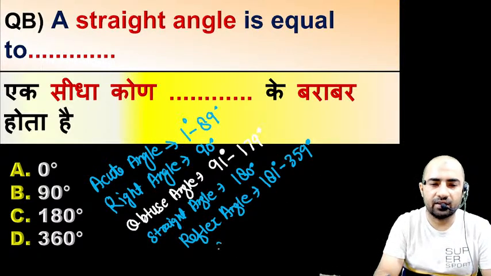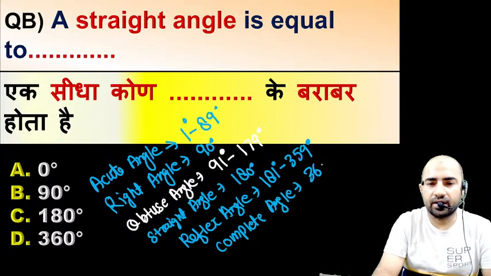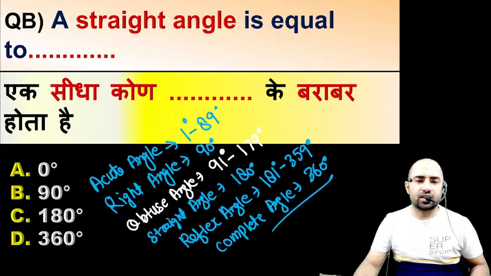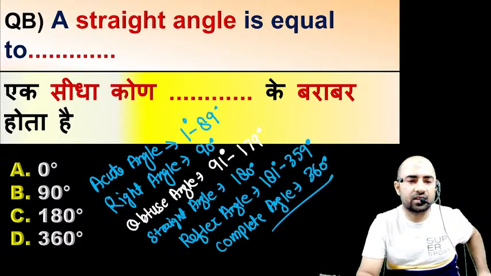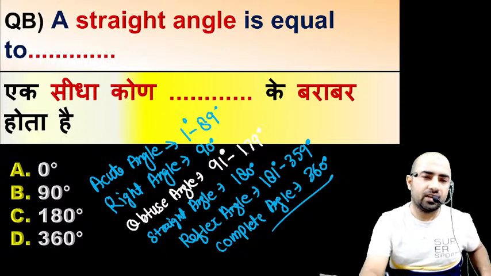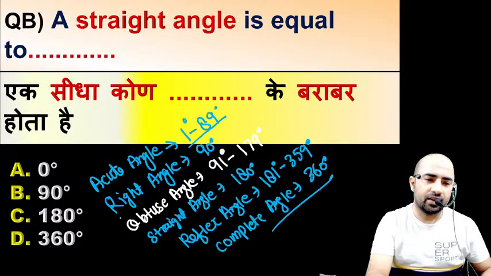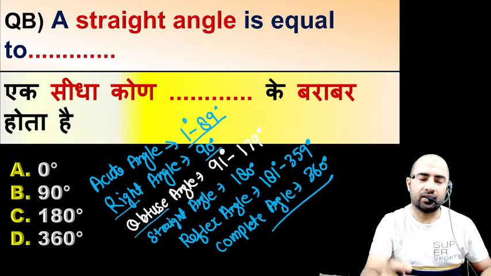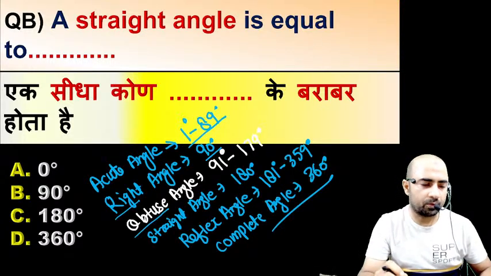And finally we have our sixth angle, which is called the complete angle, and the value of complete angle is always 360 degree. So according to magnitude of the angle, we have six types of angle. From 1 degree to 360 degree we have six types of angle. Whenever you have any angle from 1 to 89, the angle is called acute angle. Whenever we have any angle of 90 degree, it is called right angle. Whenever we have any angle in magnitude in the range from 91 to 179, the angle is called obtuse angle.